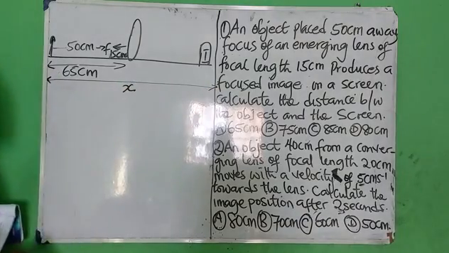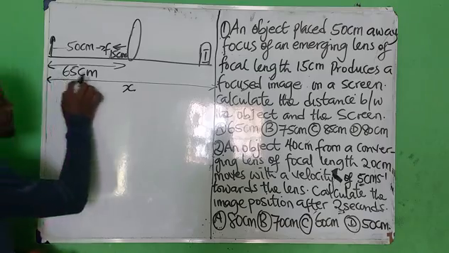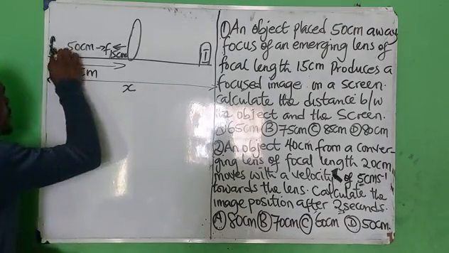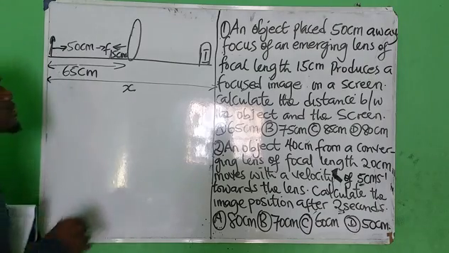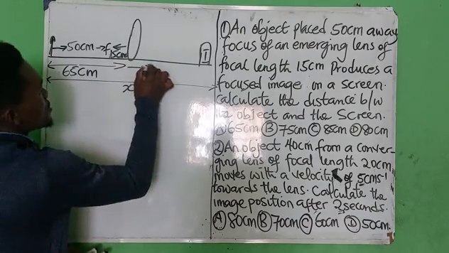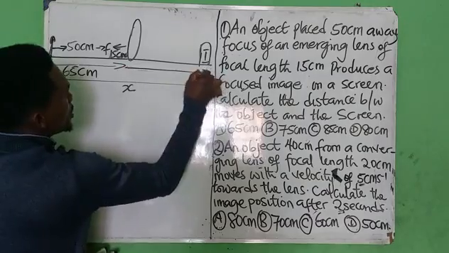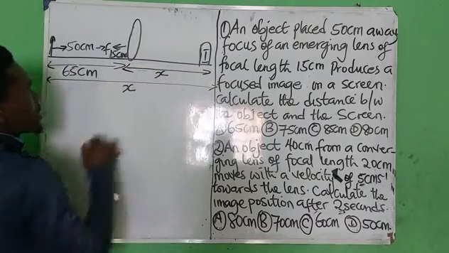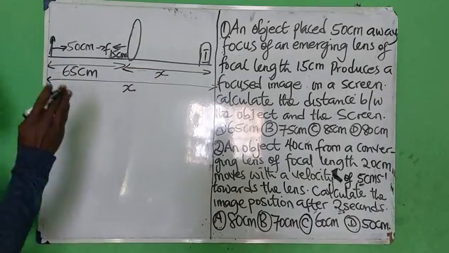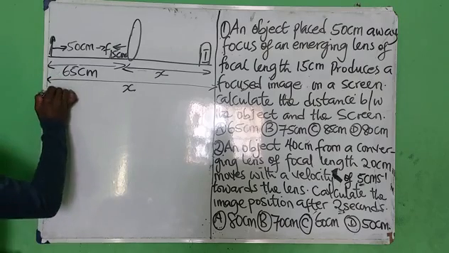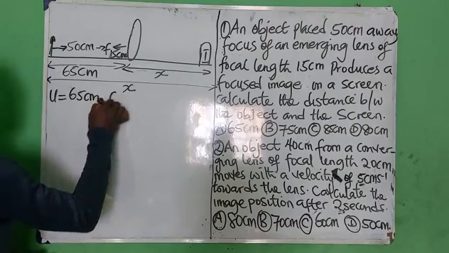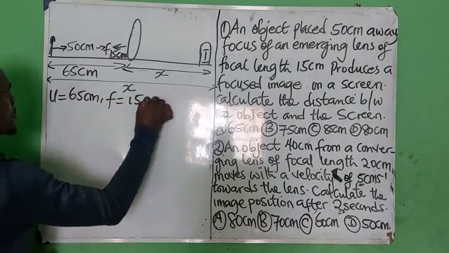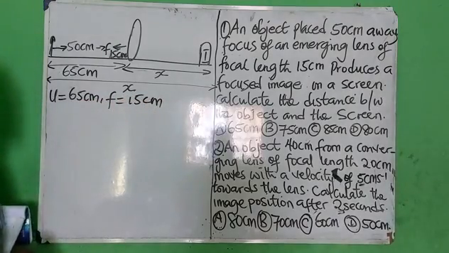X. But before I calculate the distance between this object and the screen, I will also have to calculate the distance from the lens to the screen. I'll make it X. Alright, so from what we have done so far, it means that our U therefore becomes 65 centimeters, and our F of course is 15 centimeters. So let's get started.